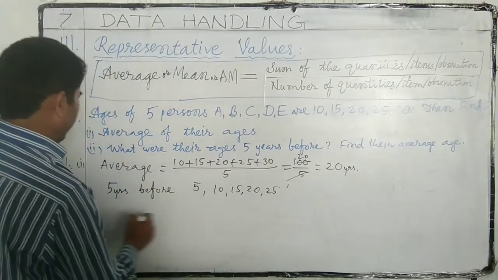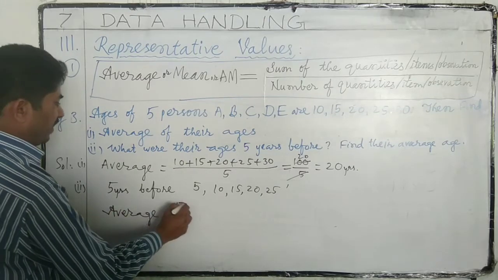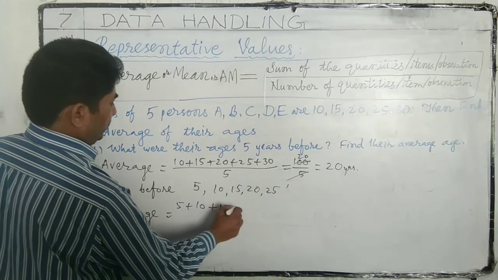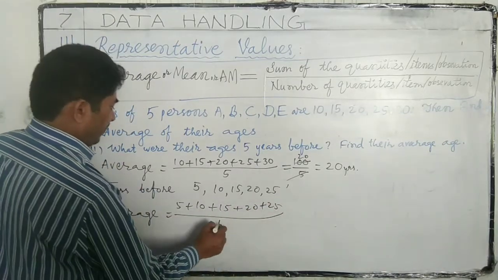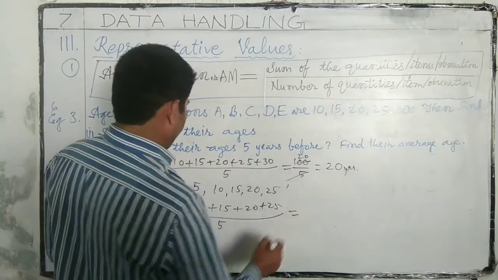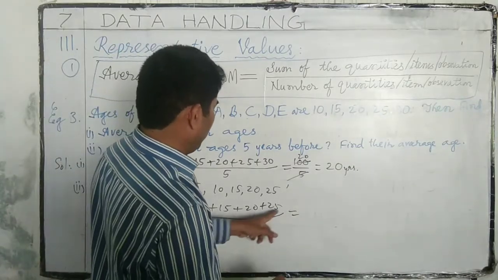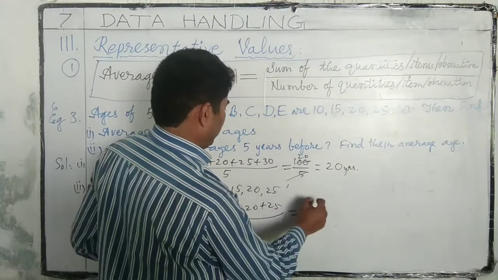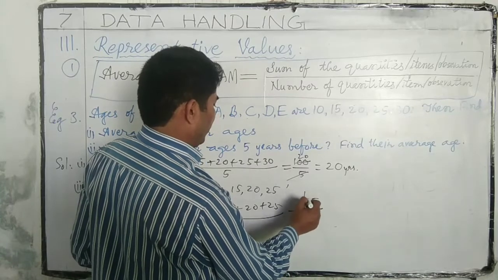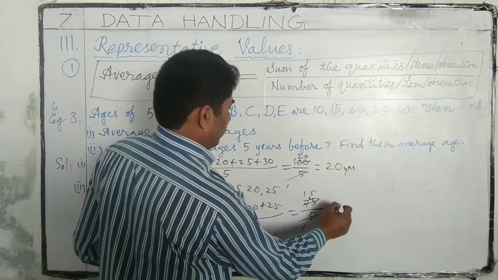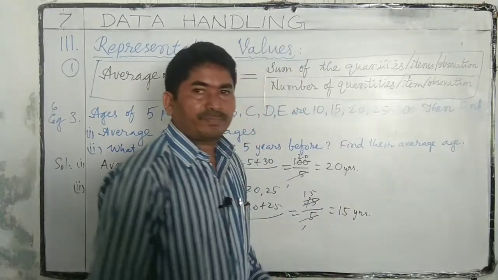The average of these ages is 5 plus 10 plus 15 plus 20 plus 25, divided by 5. That is 15, 30, 50, 75. 75 divided by 5 is 15. So 5 years back, the average was 15.